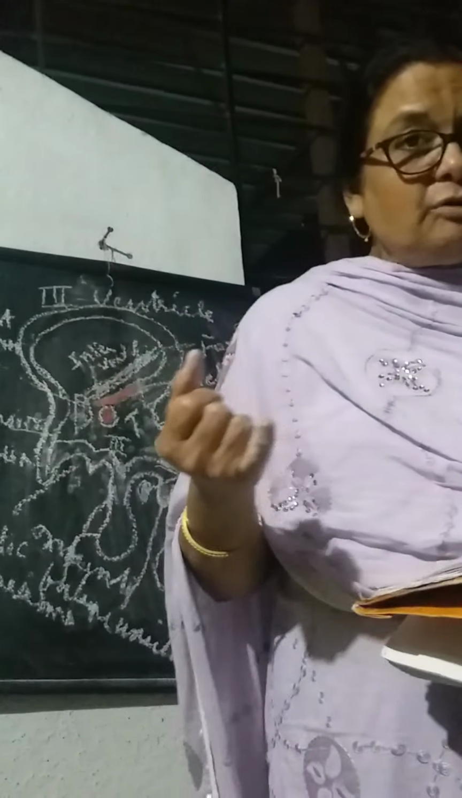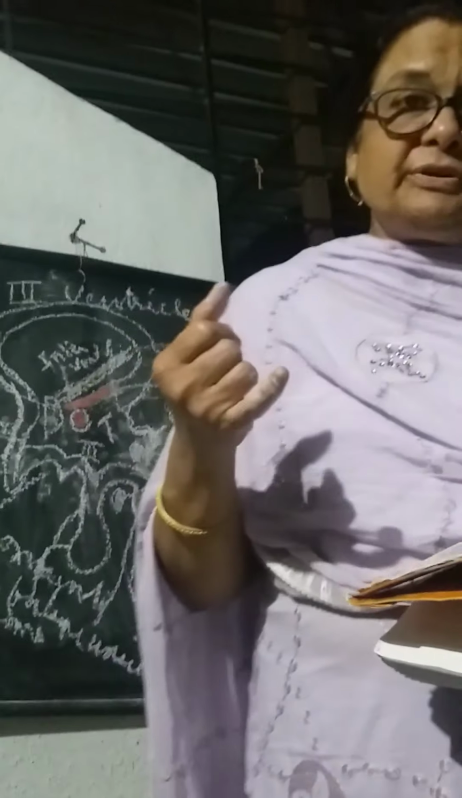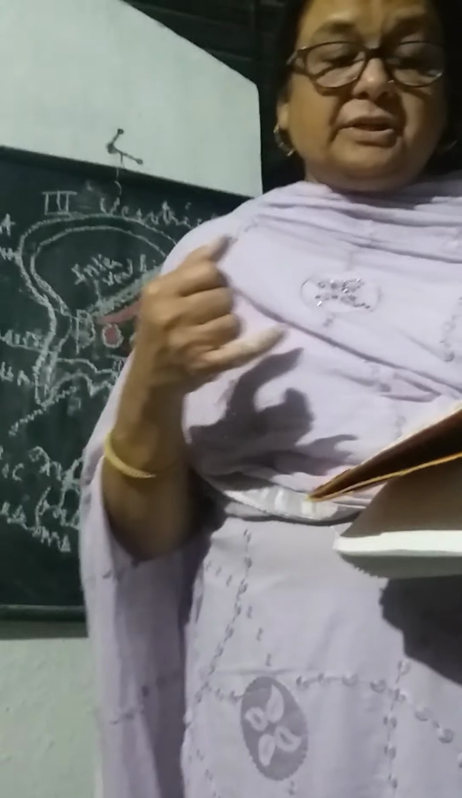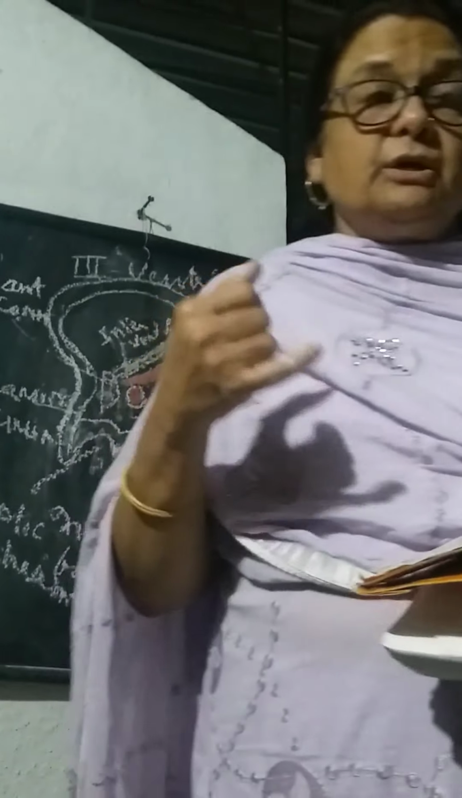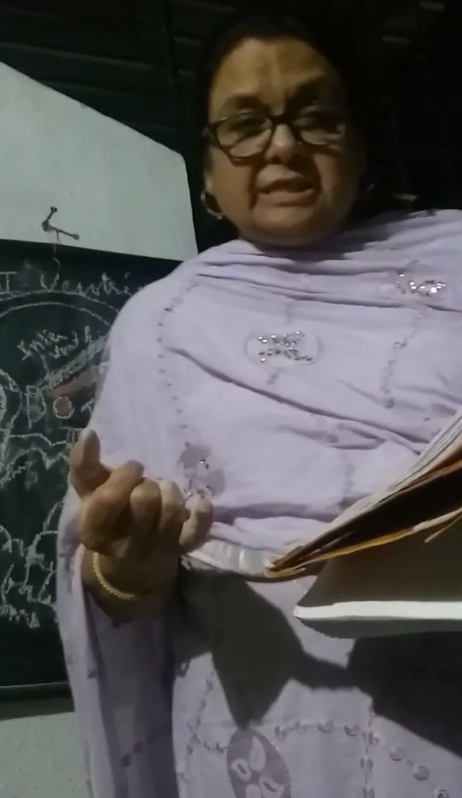Diabetes mellitus is different. It is due to lack of or decrease of insulin, isn't it? But over here, this is because of increased intracranial pressure, due to blockage of the third ventricle, which will give rise to diabetes insipidus.